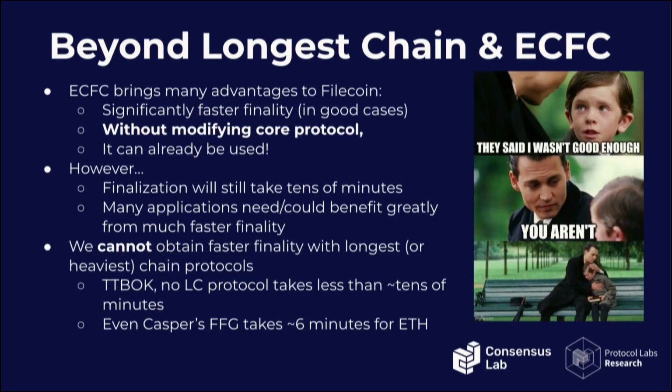So that kind of showcases that it's not perfect, right? The EC finality calculator and the lower bound on longest chain protocols is better than ours. And in the case of the EC finality calculator, it's great that we don't even need to modify the protocol. It's just information that is readily available. But it's still tens of minutes, and ideally we'll get something better, right?